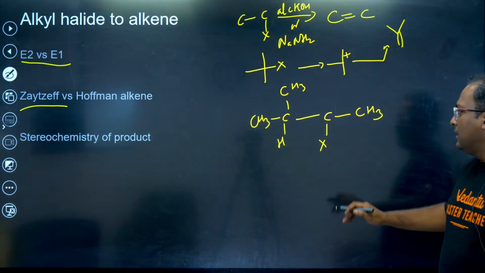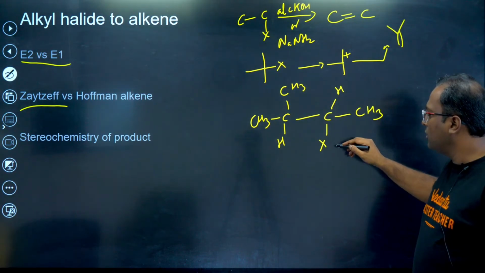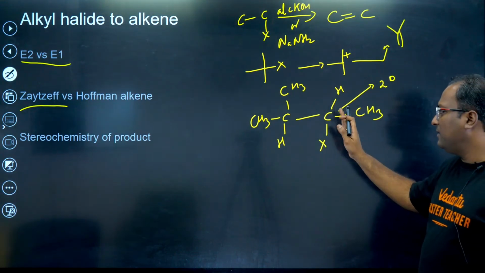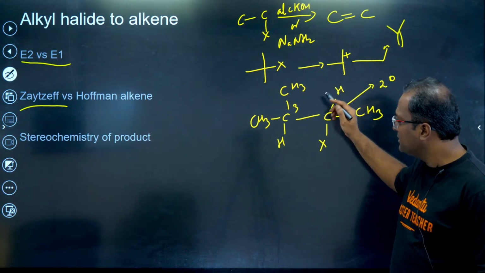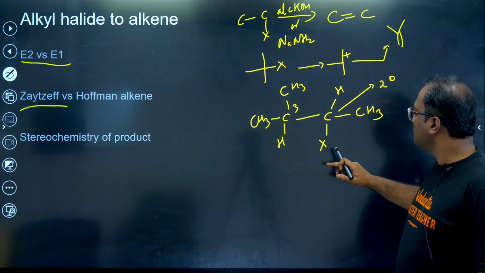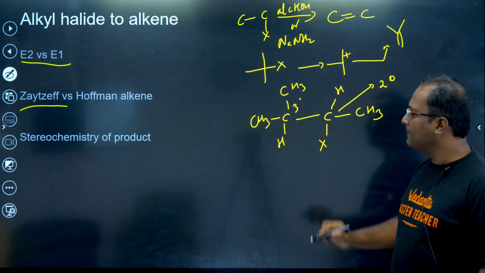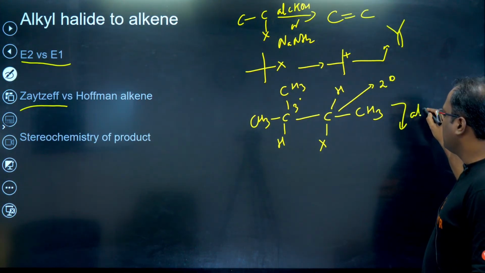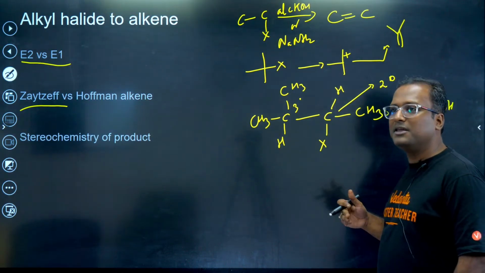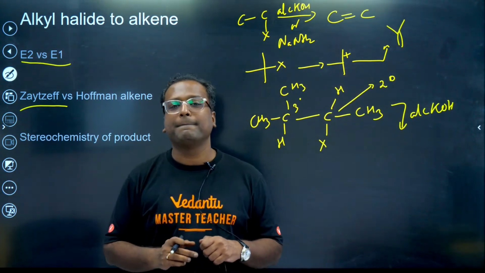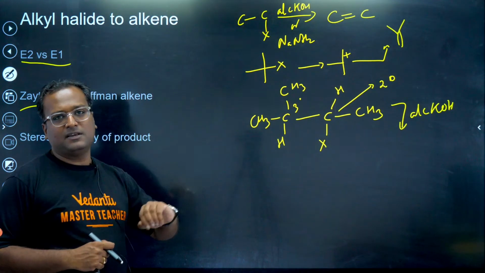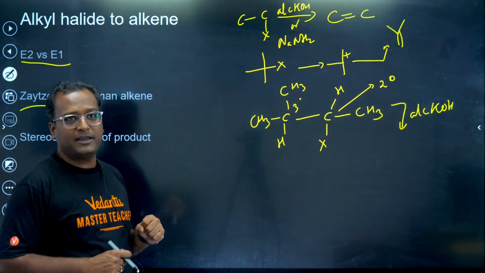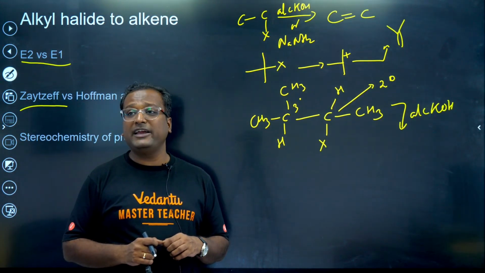Now, here as you can see, what do we have? We have a 2 degree carbon which is carrying the halogen. It is next to a 3 degree carbon. If I react this with alcoholic KOH, what do you think will happen? E2 or E1? Tell me on the chat box quickly. The carbon which is carrying the halogen is at 2 degree, but it is next to a 3 degree. What do you think happens here? E2 or E1?